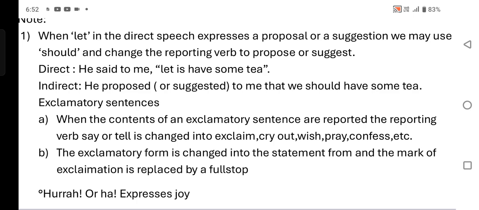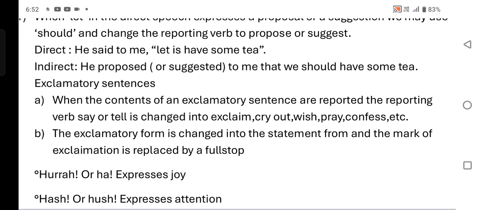The exclamatory form is changed into statement form, and the mark of exclamation is replaced by a full stop. Exclamation marks are removed and a full stop is there.